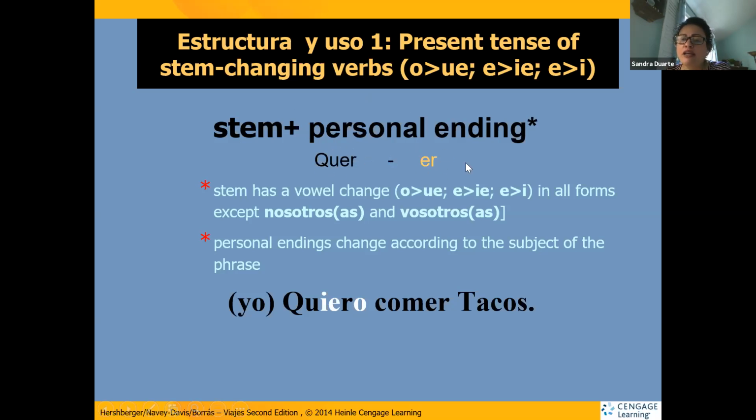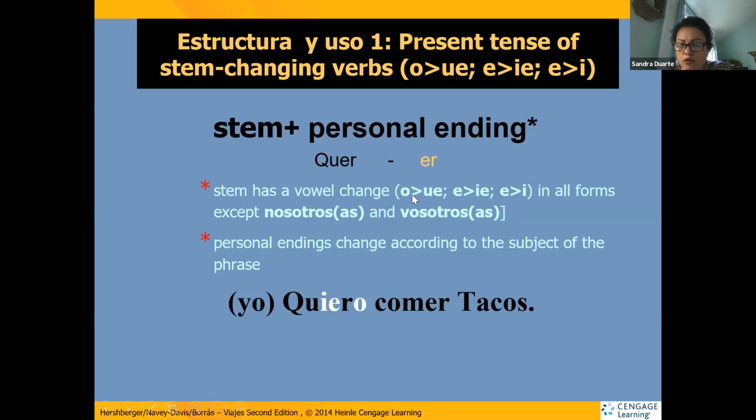We have already learned how to conjugate regular verbs. Regular verbs are conjugated by dropping the ending and adding a personal ending. Those are the two steps to conjugate verbs. Now here's the stem, and the stem has a vowel change. It can either be an O or an E.